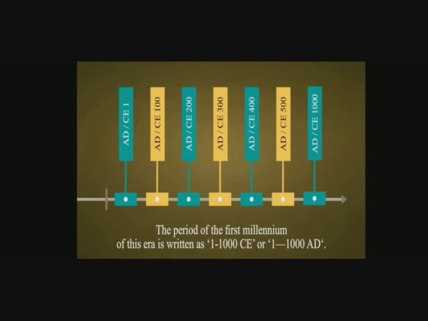As we learned a little before, when a century is completed, that is 100 years, it is called a century, and 1000 years is called a millennium. So when we write a millennium, we will write 1 to 1000 CE or AD.